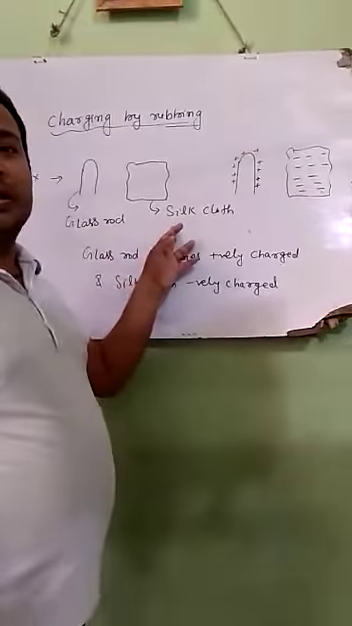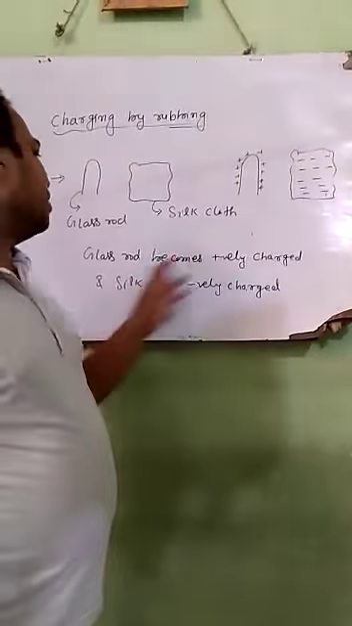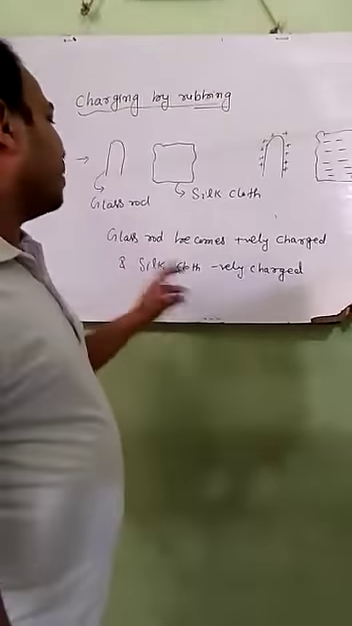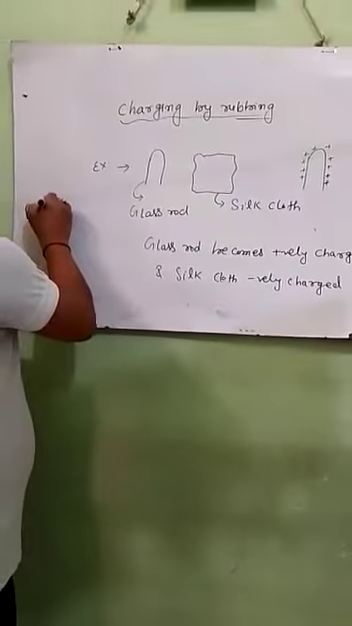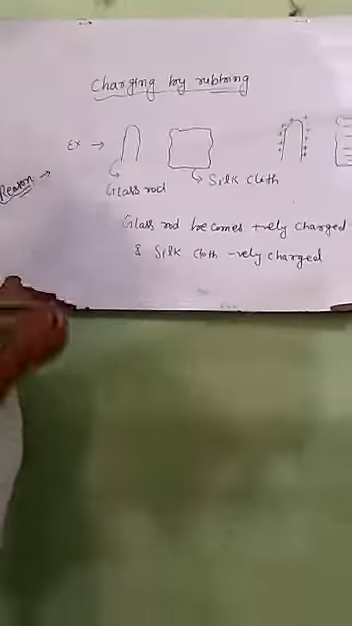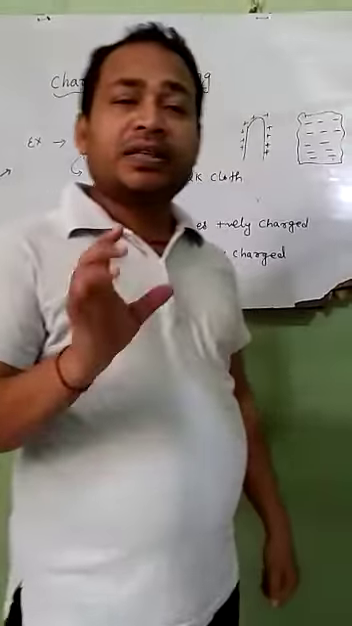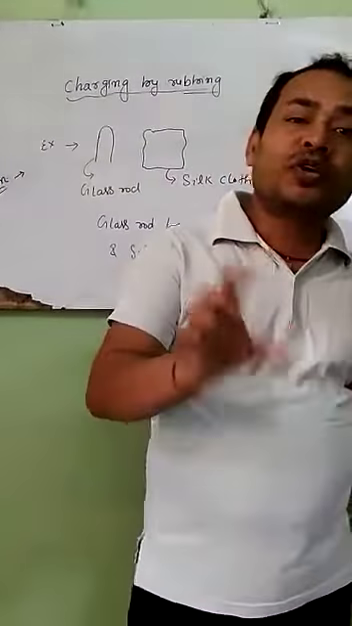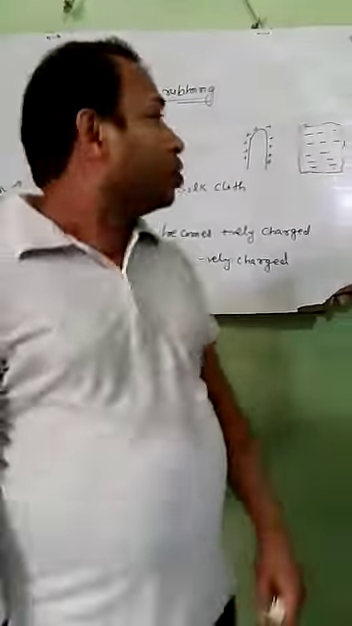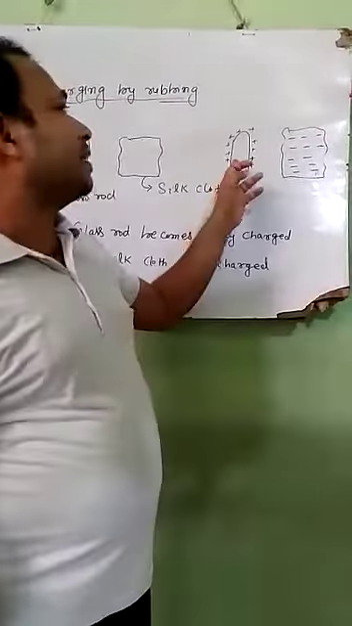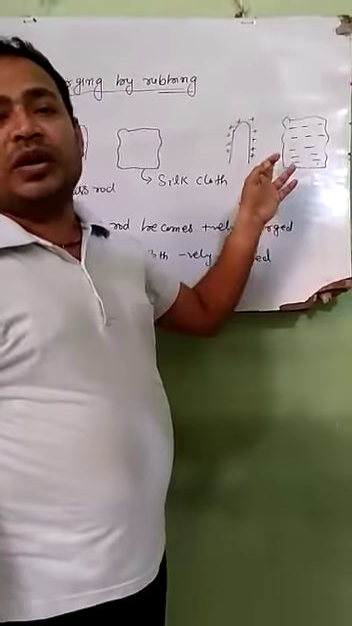Now we take an example. When a glass rod is rubbed with silk cloth, then the glass rod becomes positively charged and the silk cloth becomes negatively charged. Why does the glass rod become positive and the silk cloth negative? The reason is that the glass rod holds the electrons less tightly and the silk cloth holds the electrons more tightly due to their chemical property. So some electrons will leave the glass rod and get transferred to the silk. That's why the glass rod becomes positively charged and the silk cloth becomes negatively charged.